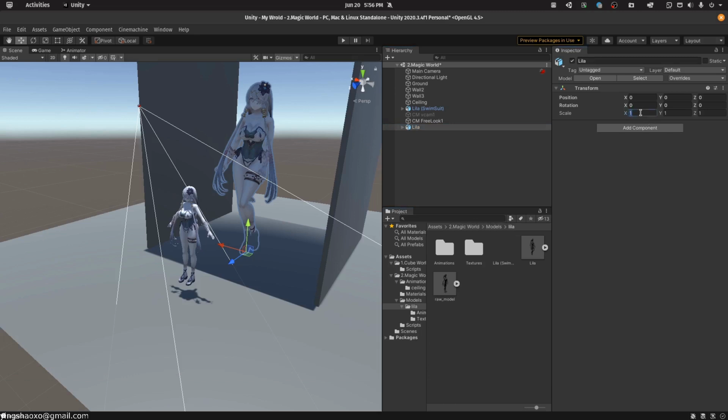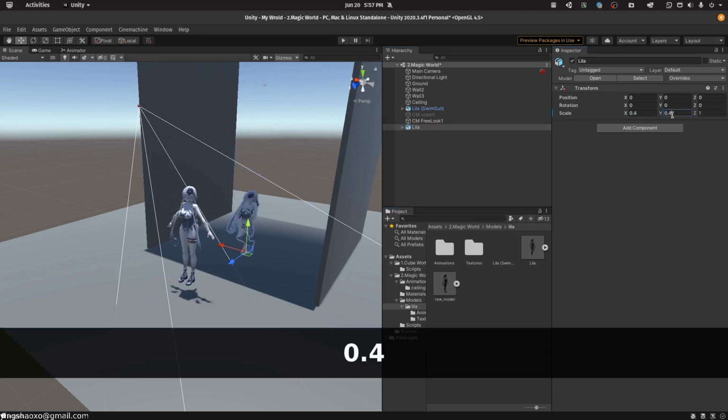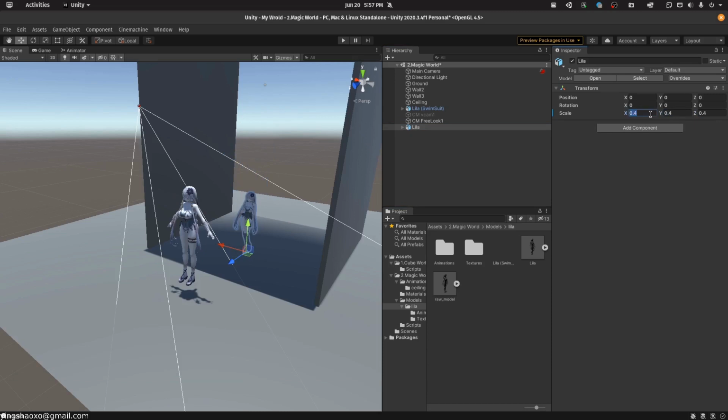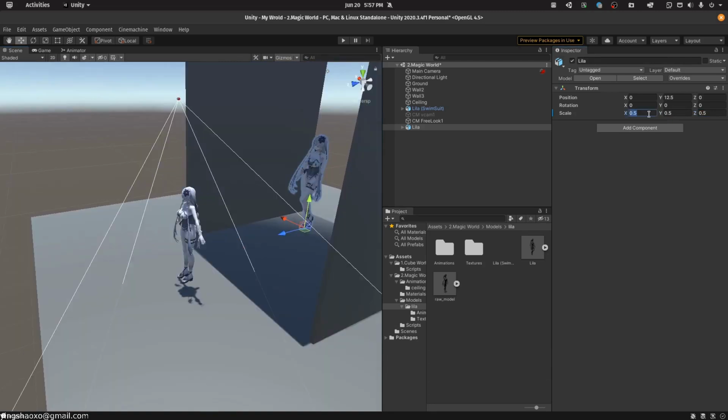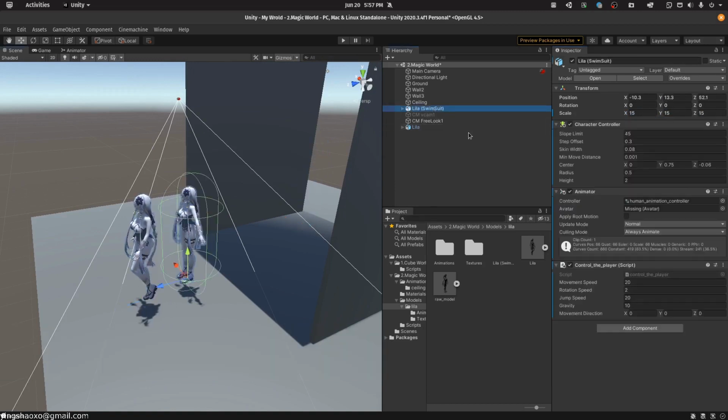Why can't we change it? 0.4, 0.4, and 0.4. No, it's too little. Let's make it bigger. Okay, 0.5 would be just great. No, let's make it 0.45 or just 4. I think the 4 would be fine. Okay, so this is our new character and this is the old one.